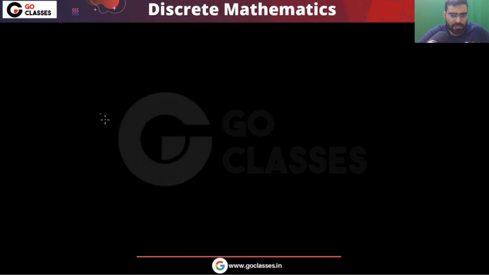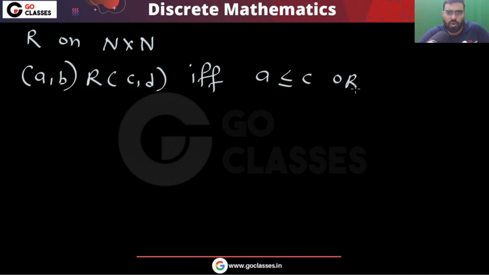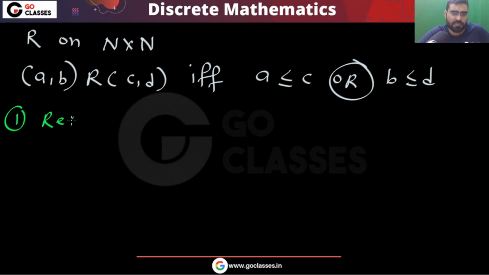Now let's see all the properties. Let's do the complete analysis of this question, where (a, b) is related to (c, d) if a is less than or equal to c or b is less than or equal to d. Now tell me about the reflexive property. Is that satisfied? What about the reflexive property?